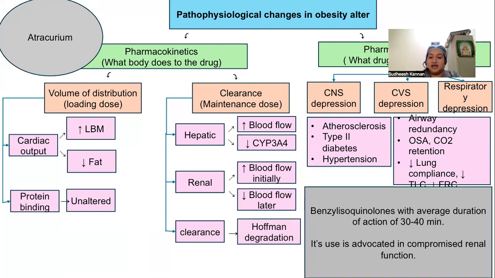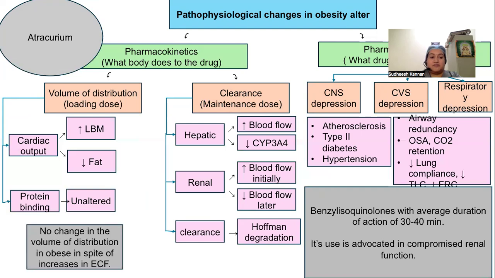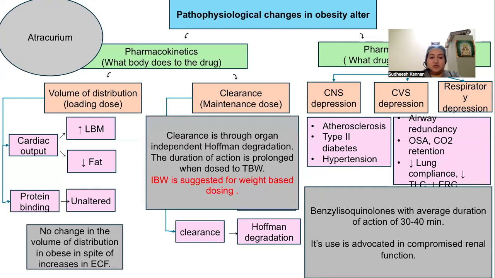Atracurium is a benzylisoquinolinium with average duration of action of 30 to 40 minutes. Its use is advocated in compromised renal function. There is no change in the volume of distribution, but clearance is through organ-independent Hofmann degradation. The duration of action is prolonged when dosed to total body weight. Hence, ideal body weight is suggested for weight-based dosing for atracurium.